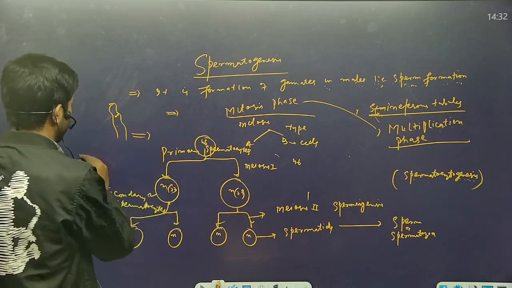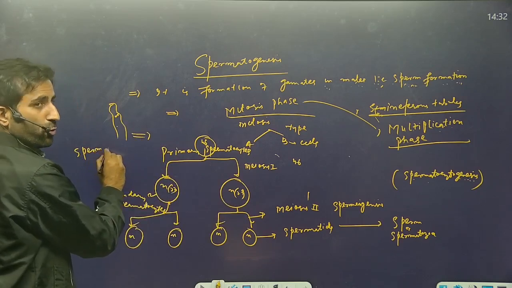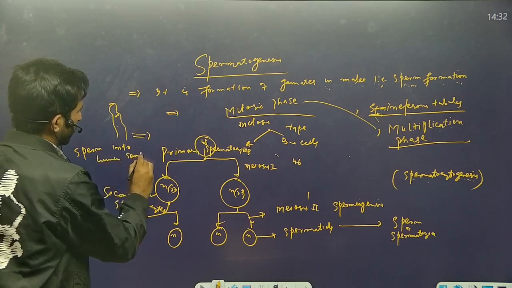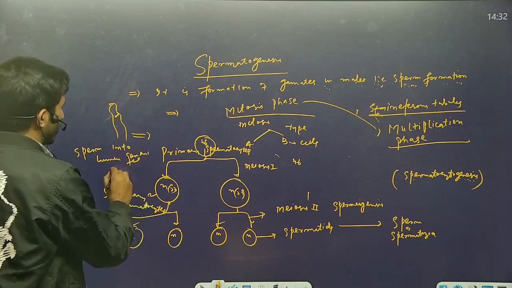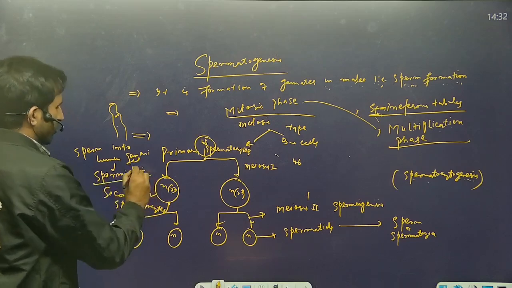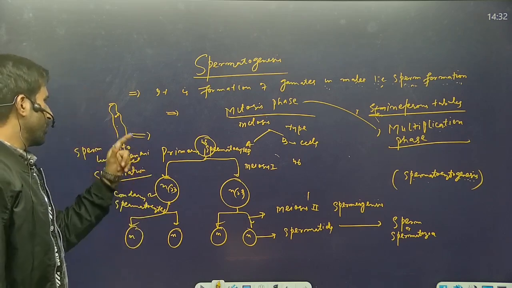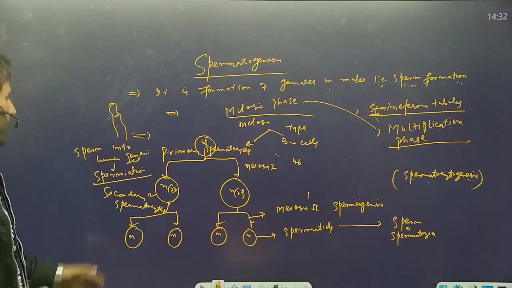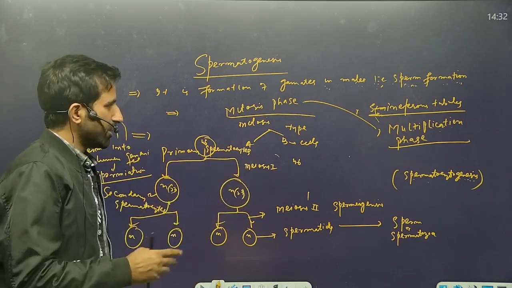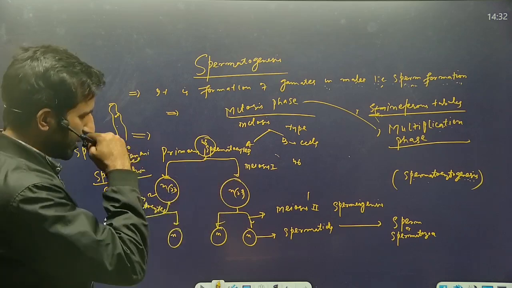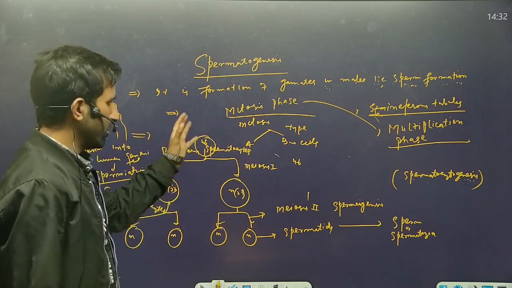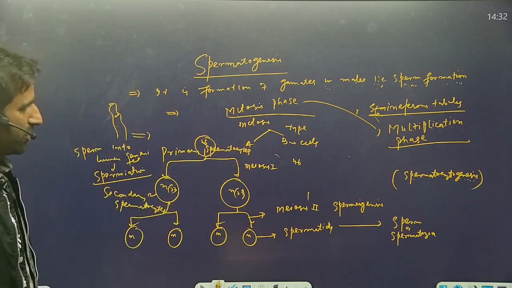The release of sperm into the lumen of the seminiferous tubule is called spermiation. Finally, when the sperm is in the lumen, it passes through the ducts, first the intratesticular ducts and then the extratesticular ducts, and the secretions of various glands are added along the way. Finally, these sperms are released in the form of ejaculation.